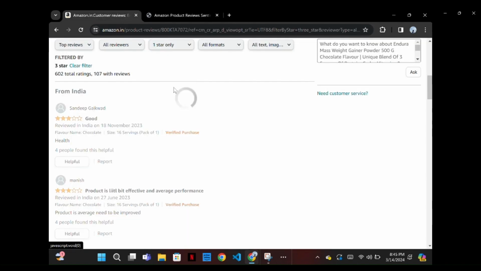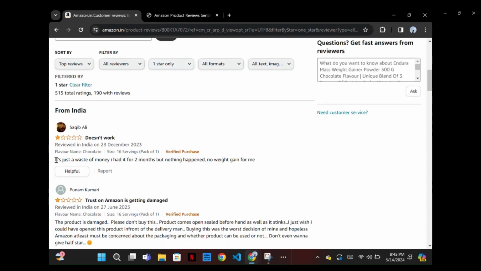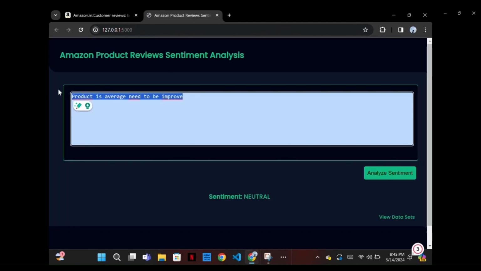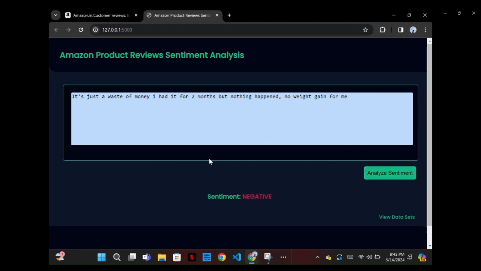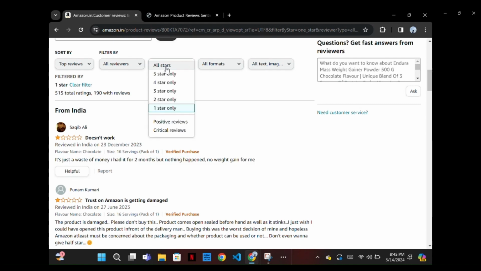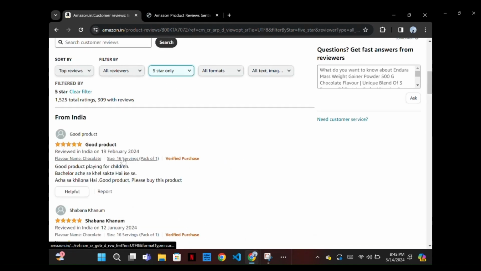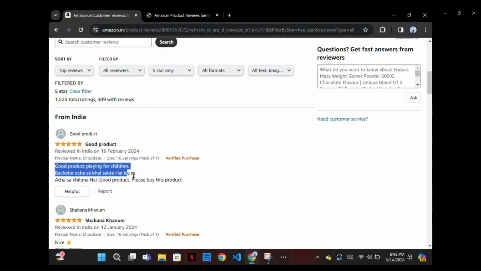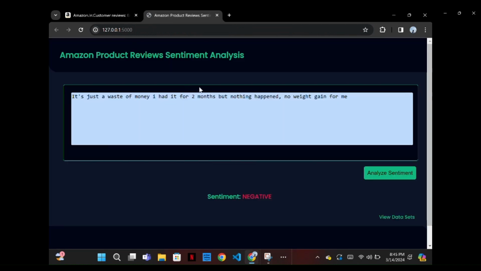Next, if we take a negative review, we can see clearly that the review is negative. If we test the sentiment analysis for this review by copy-pasting it, we can see that we get the sentiment as negative. Now let's try it for a positive review. We can see clearly that the review is positive. Now just give this as the input for our model. Now we can see that the sentiment generated is positive.